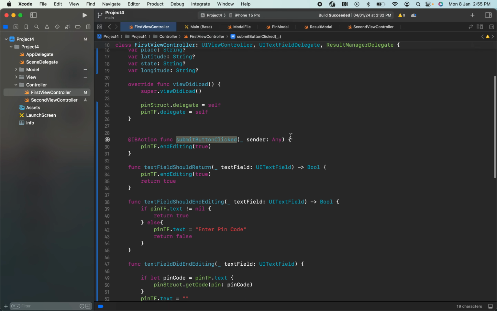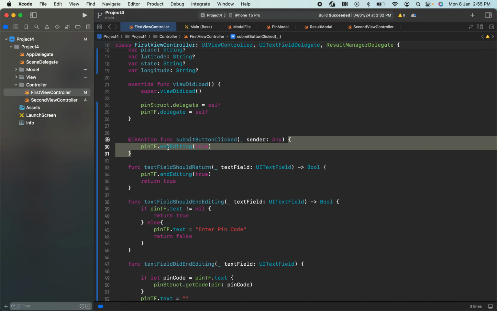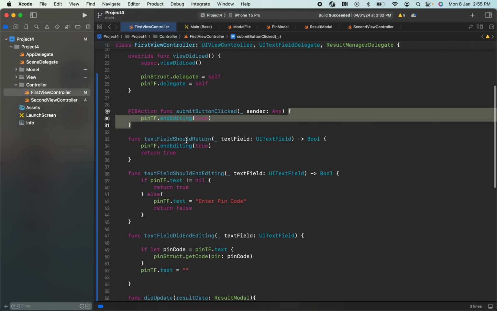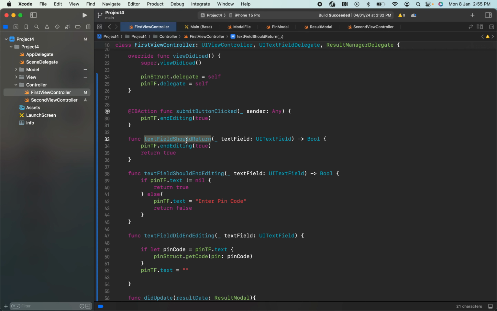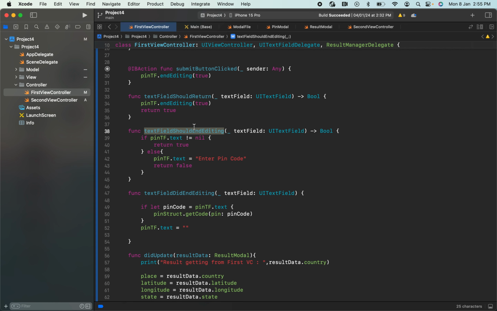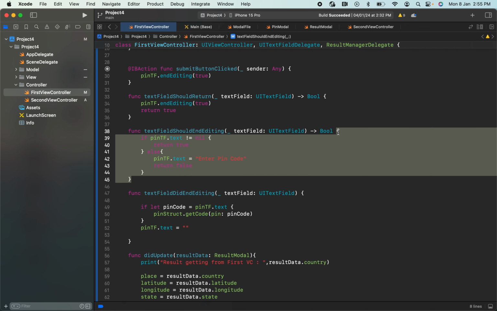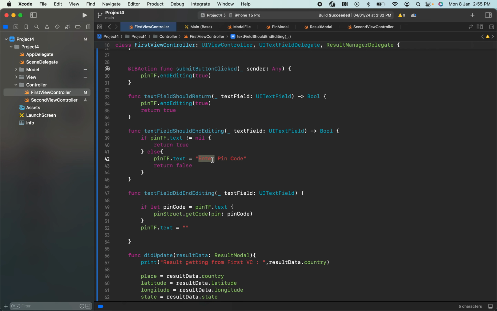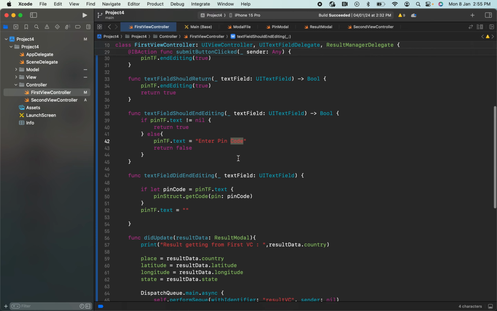So what needs to happen when I click on the submit button? Immediately endEditing will be called. That is, the keyboard will disappear when I click on the submit button, as well as textFieldShouldReturn. That is, in the keyboard when we click on the return button also, the keypad will disappear. Then textFieldDidEndEditing. This is the place where we are providing the placeholders. So if there is any text, nothing will happen. If there is no text, then this "Enter pin code" will be placed in the text field.